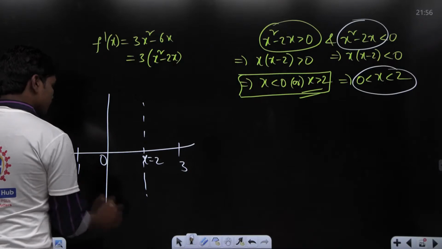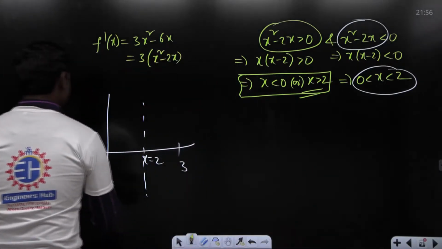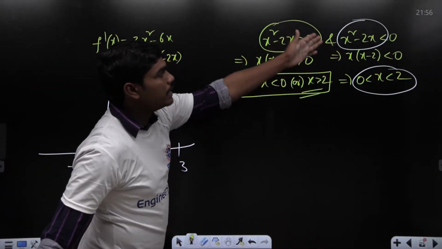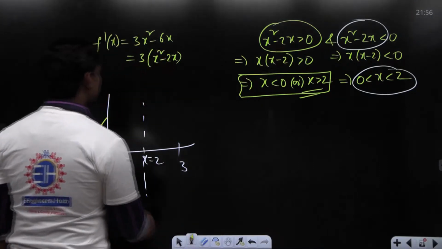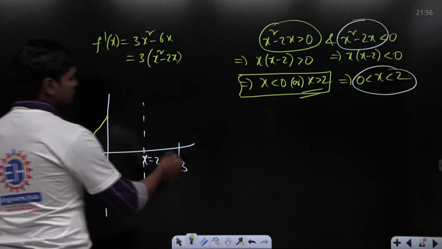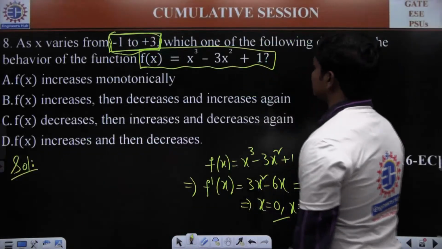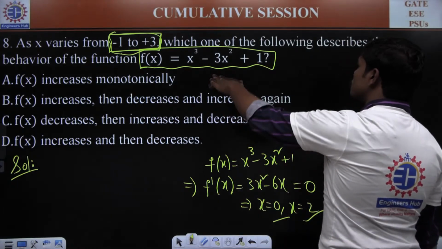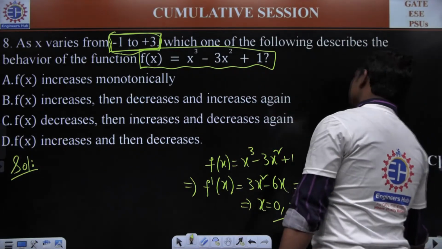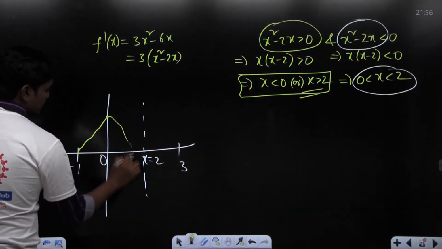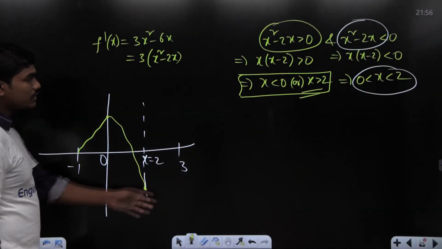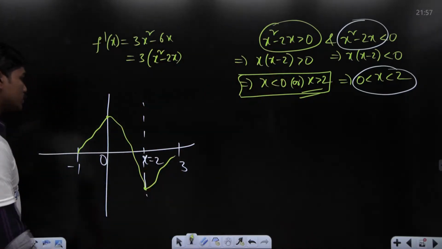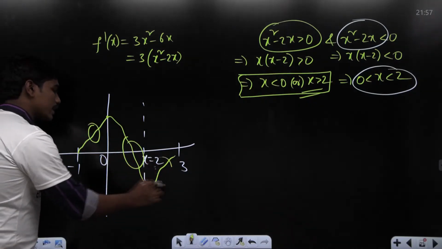Correct? So, can we write something like the function is increasing till x is equal to 0, but between 0 and 2, the function is again decreasing because you can see the derivative is less than 0. So, of course, at x is equal to 2, let us calculate the value of this function. At x is equal to 0, the value is 1, okay. So, there is some positive value. At x is equal to 2, 8 minus 12, which is minus 4 plus 1, minus 3. So, we can see at x is equal to 2, this function again decreases to some value. And after this, whenever x is again greater than 2, the derivative is getting positive. So, the function again increases. So, we can see, first of all, it's increasing, and then it decreases, and then it again increases.